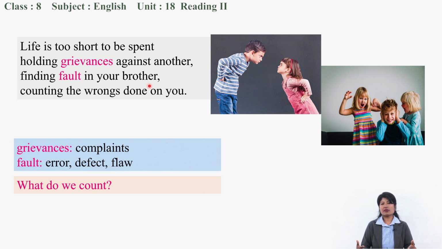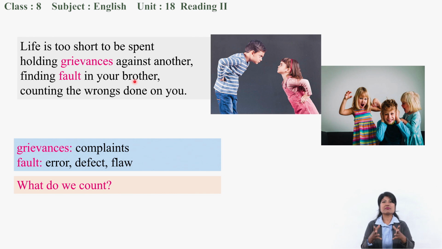So brothers, with brothers we find faults. Always we look upon, what do we look upon? Faults, errors and mistakes. And those wrong things we keep on counting. Okay, this person has done this to me, and another person has done that to me, and I'm feeling very low, I'm not okay with this. So instead of letting it go, we keep on counting. We have to let go of these faults, these mistakes.